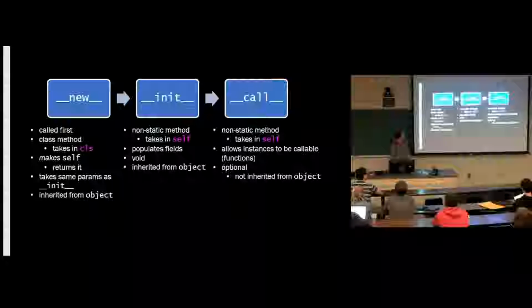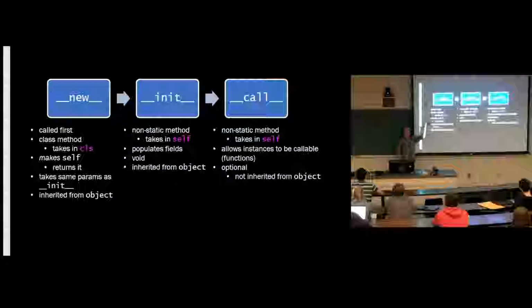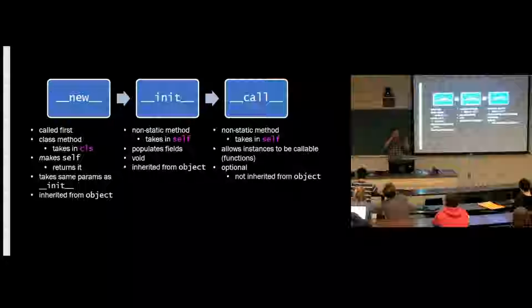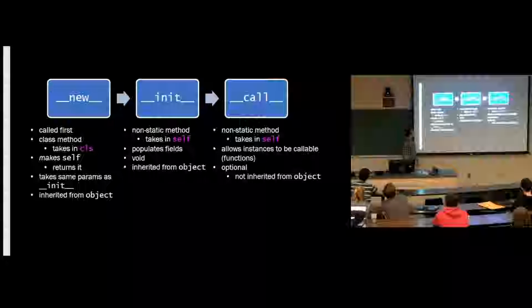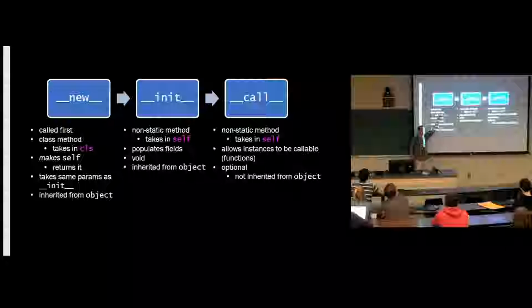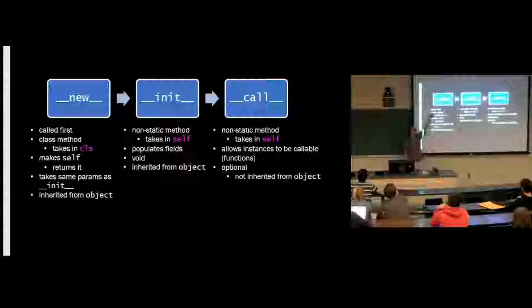Okay. So first, new, init, and call. We talked about new on the first day briefly, and then it hasn't really come up again. So I want to talk about it again here. When you create an instance of a class, when you say a equals Person and then you pass in the name, whatever. Well, we know that init gets called, right? Because that's the constructor that you write. Whenever you want to write a constructor for a class, you write init, and you populate the fields, and that's the constructor. But you might remember that actually new gets called first. You don't have to always override new to create a constructor, but it's there, and it will be called first.